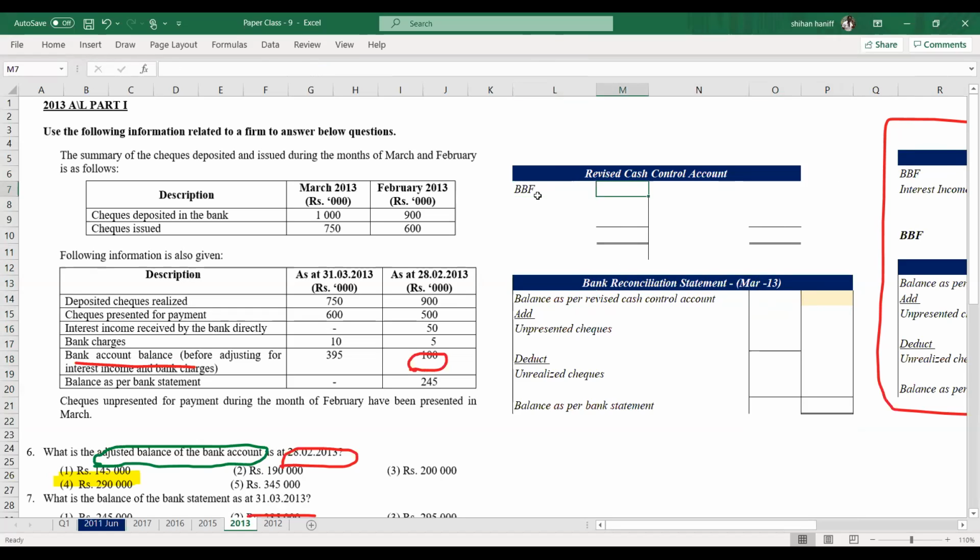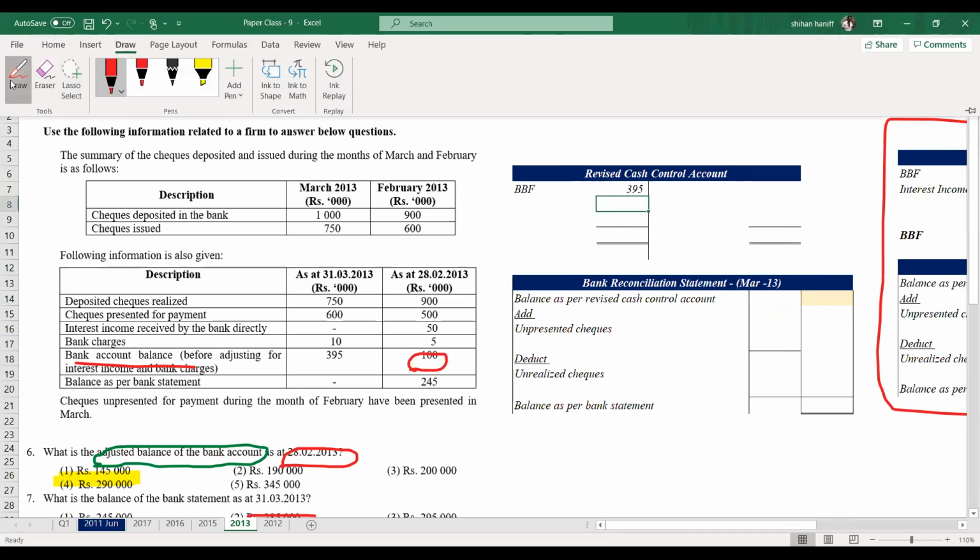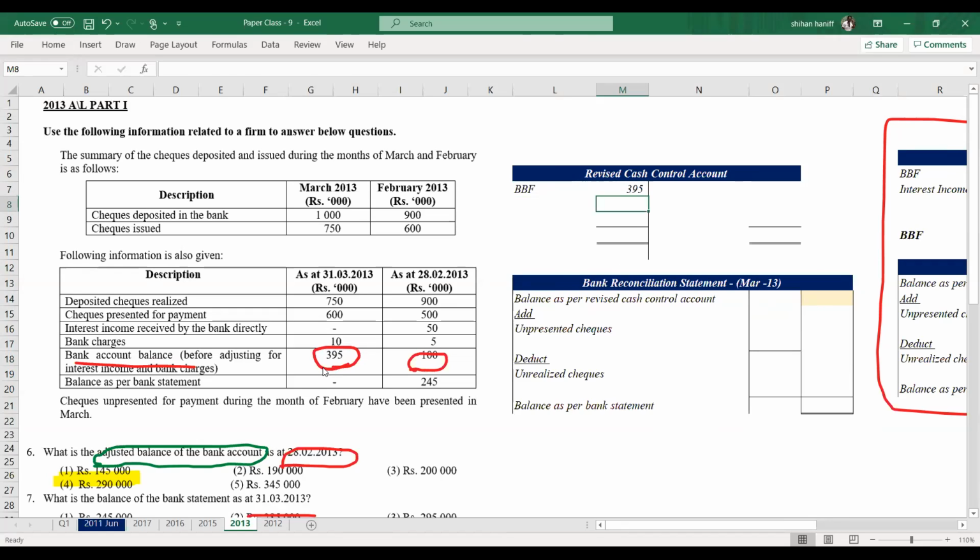Now the opening balance is 395. That's the bank account balance before adjusting for interest income and bank charges. There is no interest income, but there is a bank charge. Bank charges 10,000.